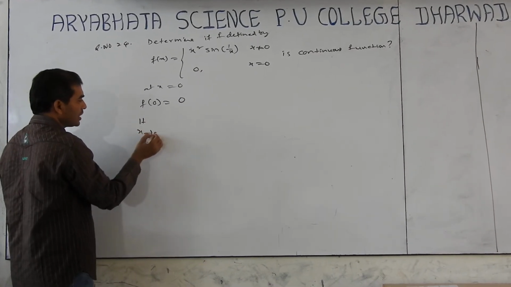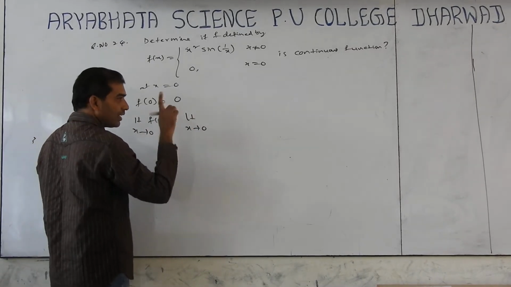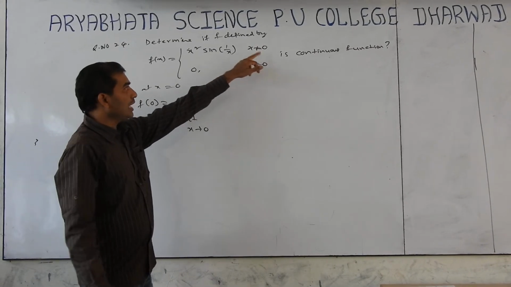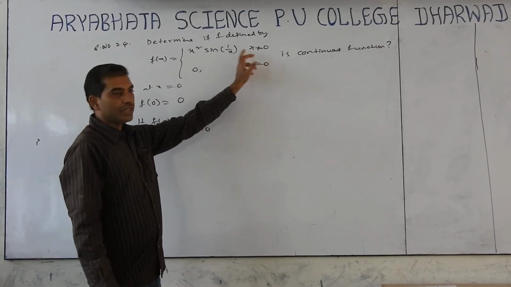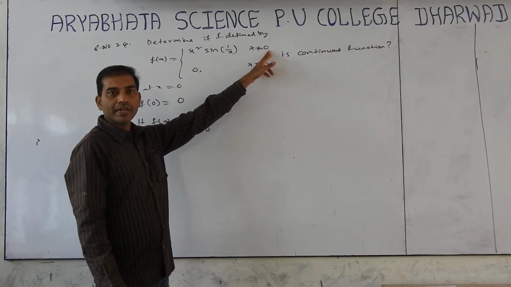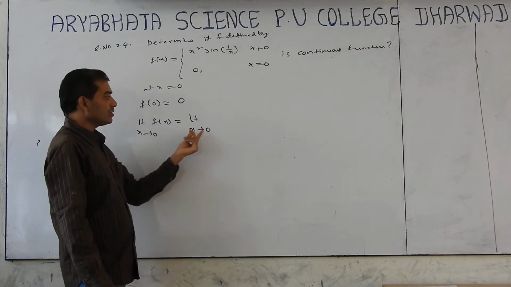Now the limit as x tends to 0 of f of x. Here there is no need to find the left limit and right limit. Why? Because below 0 and above 0 separate definitions are not given, so the function is not changing at 0. So you can find the direct limit, limit x tends to 0.